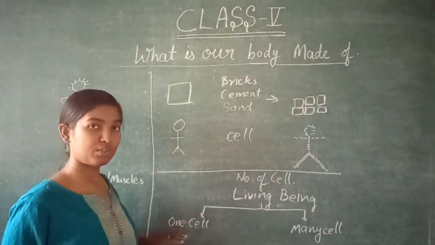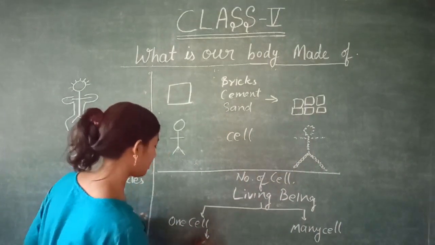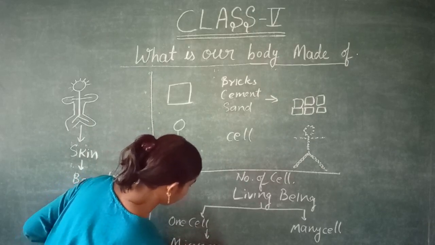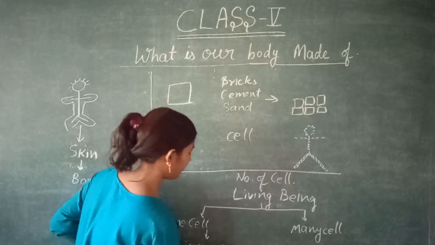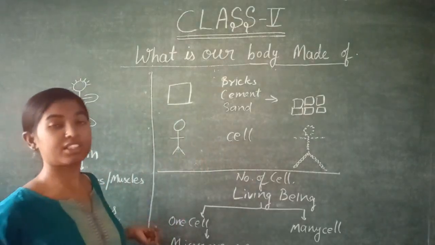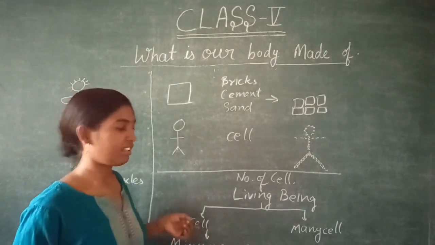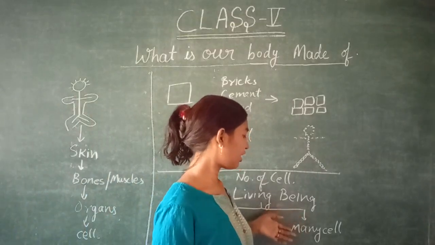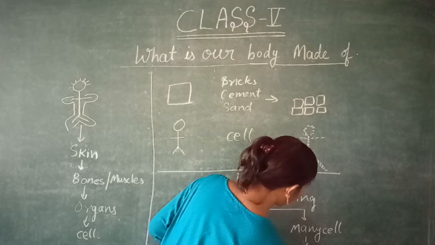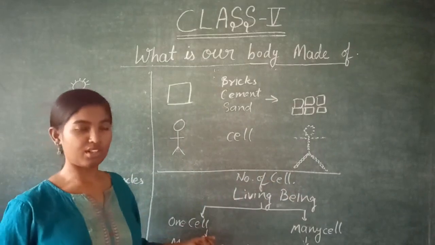Those made up of one cell are known as microorganisms, because we cannot see them with our naked eyes. We need a microscope to see this one cell. And those which are made up of many cells are known simply as organisms.